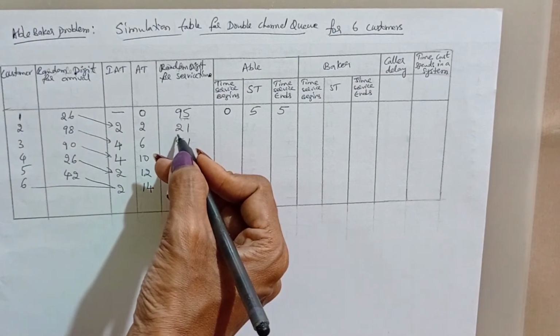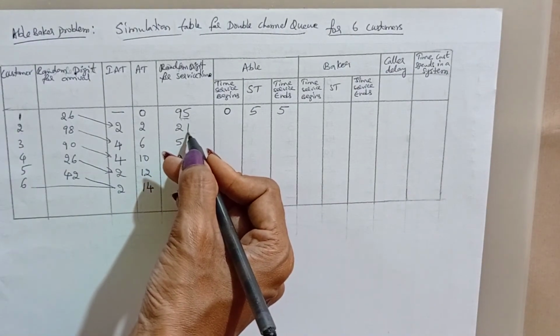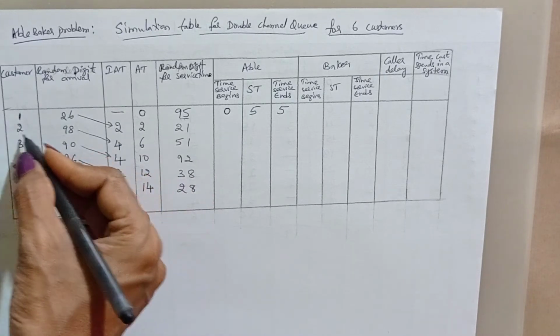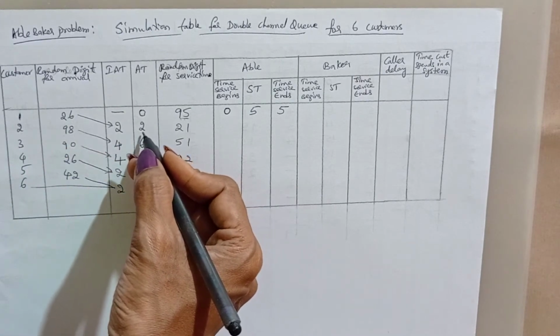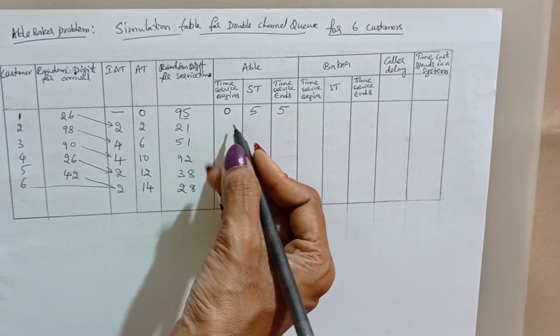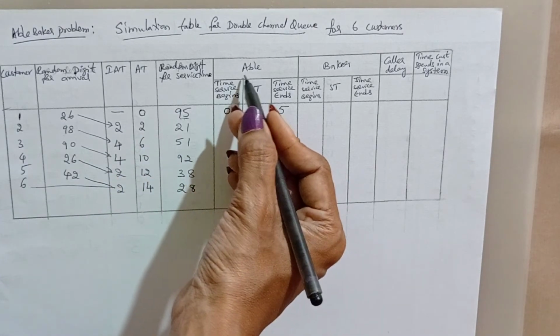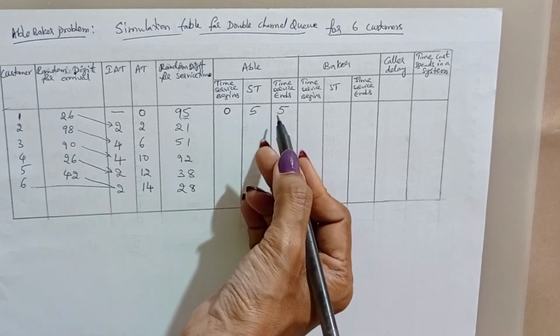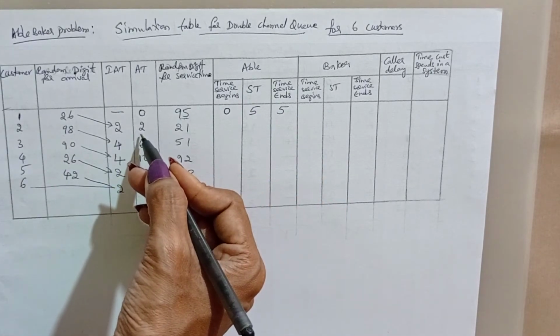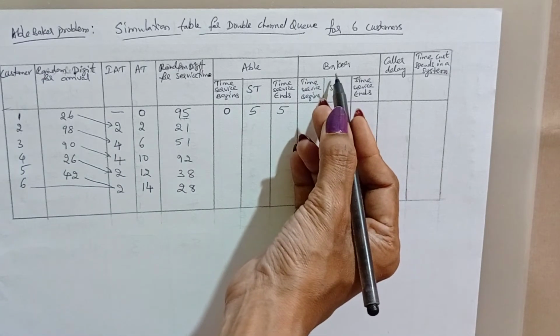The next random digit for service time is 21. The second customer arrived at clock time 2. At clock time 2, Able is busy from 0 to 5 minutes, so this call is attended by Baker.